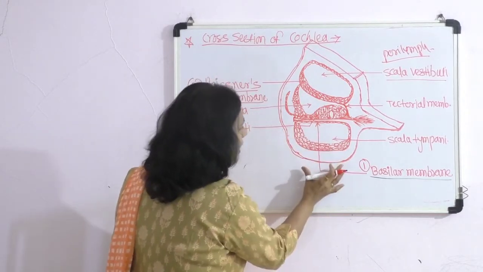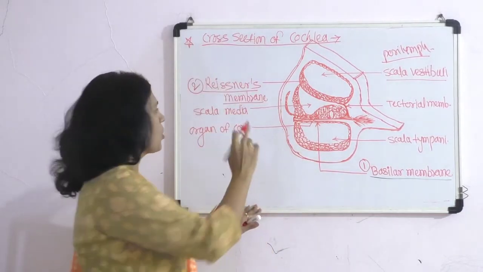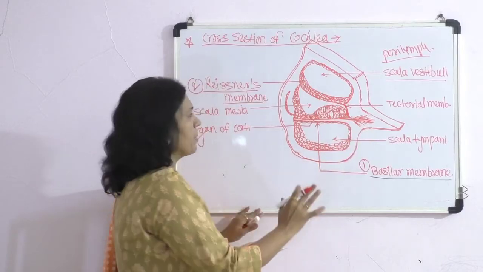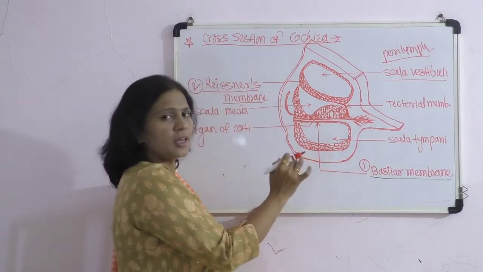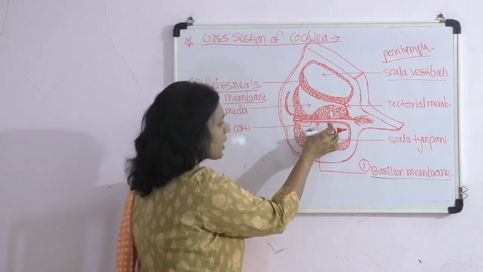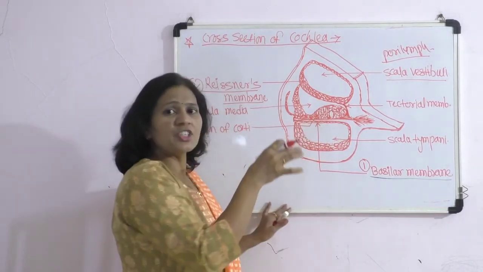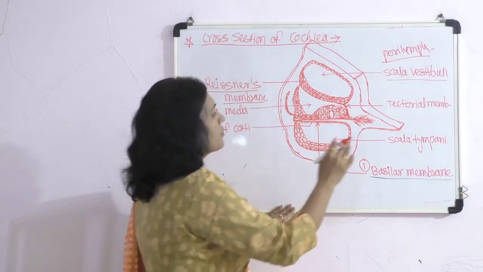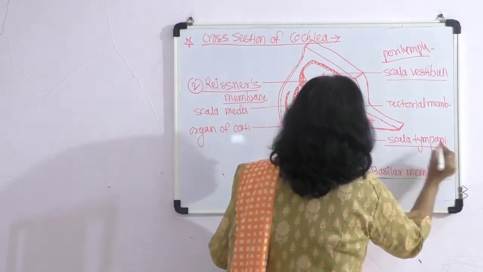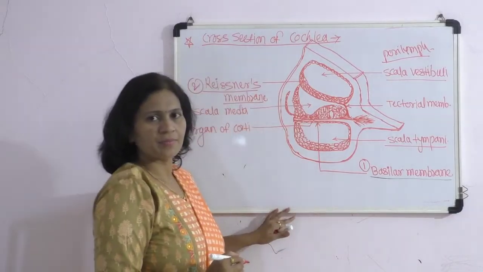The lower part, because of these two membranes, Reissner's and basilar membrane, is the lower portion of the cavity, which also contains perilymph, and is called the scala tympani.